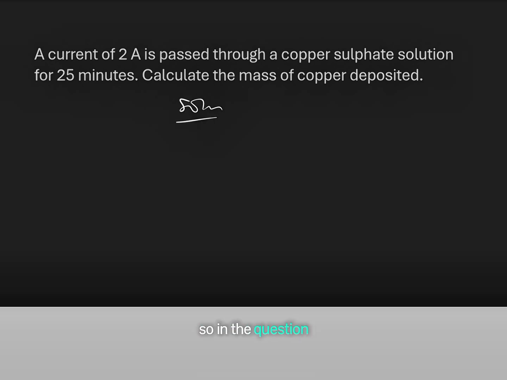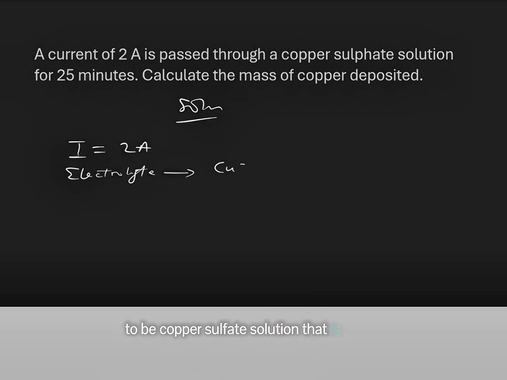So in the question, we're given the current I to be equal to 2 ampere. We're given the electrolyte to be copper sulfate solution, that is CuSO4. Then we're given the time taken T to be 25 minutes.